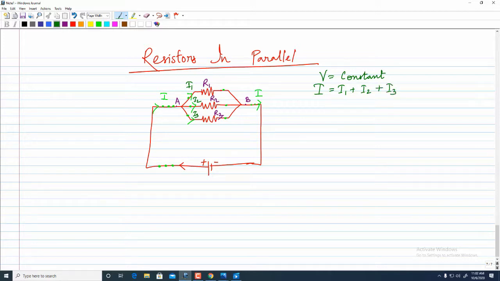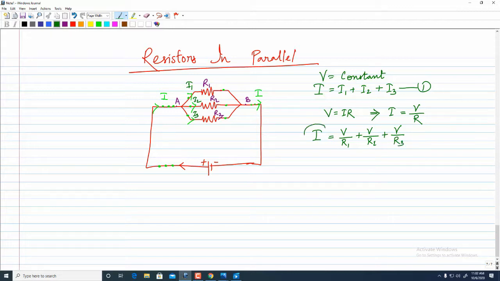Again using Ohm's law, which is V equal to IR, I want it in terms of I, so I'll write I equal to V by R. So if I substitute it and represent it in the first equation, that is this one, I can write V by R1 plus V by R2 plus V by R3.